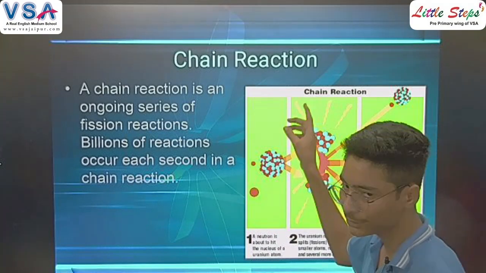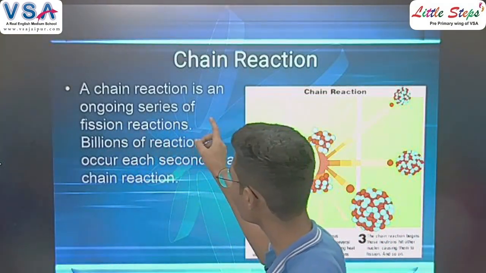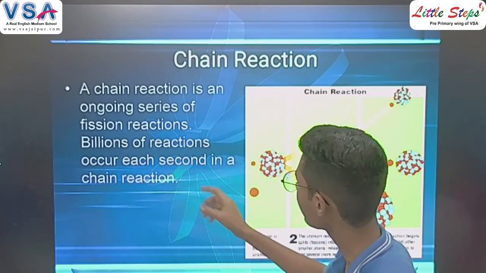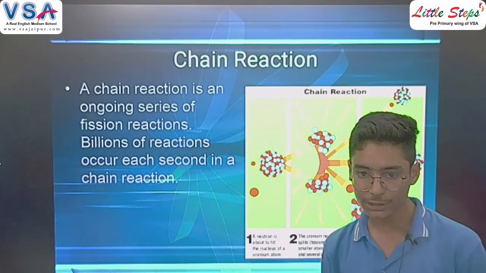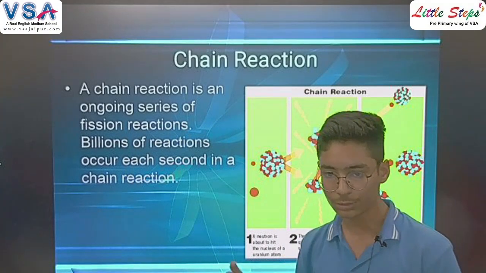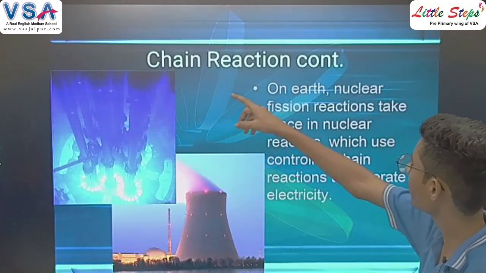Now, the chain reaction. What is a chain reaction? A chain reaction is an ongoing series of fission reactions. Billions of reactions occur each second in a chain reaction. So in a chain reaction millions of atoms break in a second. This is known as the chain reaction, and it produces a lot of energy.